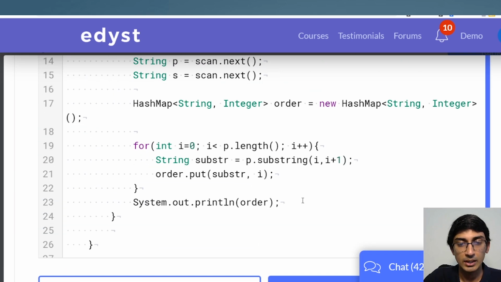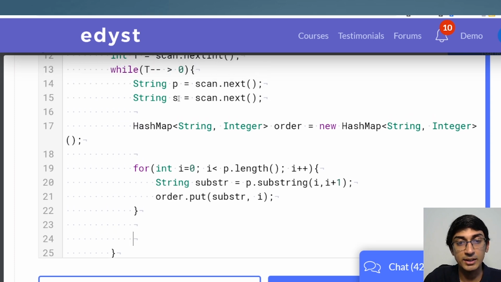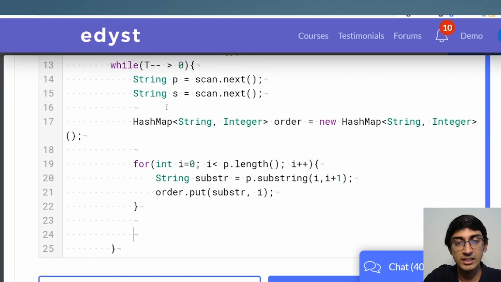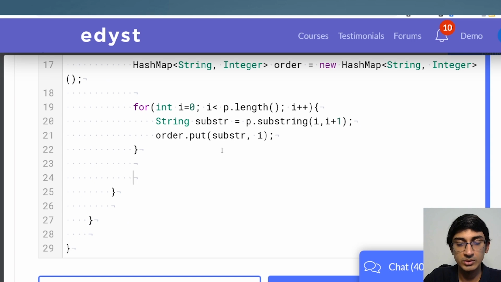Great. Okay. Now what we need to do next is break down S into an array, and then we'll sort that, because strings in Java, and for that matter in Python, they're immutable. You can't change a string itself, but what we can do is convert to an array, sort that, and then print out that array itself. So that's what we're going to do. We're going to break this S into an array.